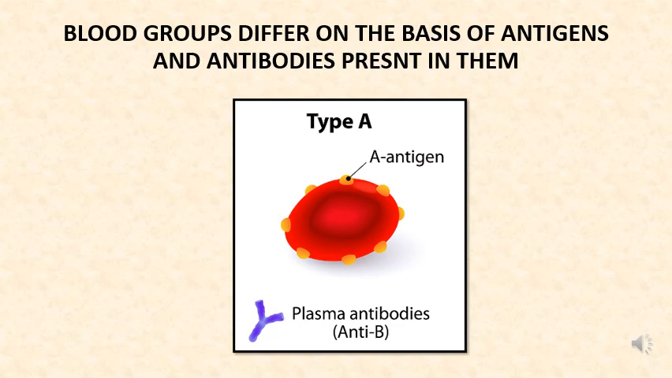The kind of blood differs from person to person. Then, on which basis is the blood classified or grouped? Blood groups differ on the basis of antigens and antibodies present in them.